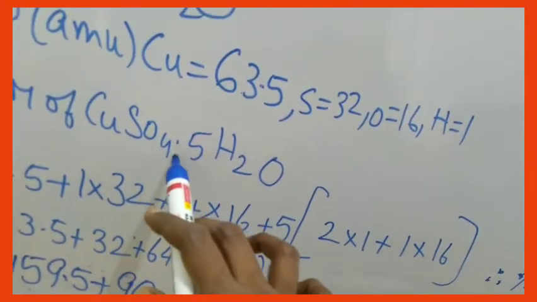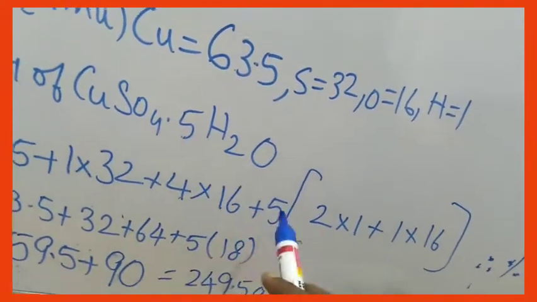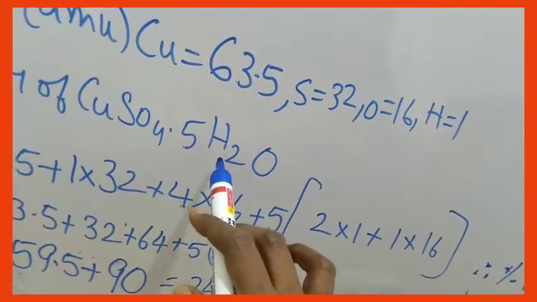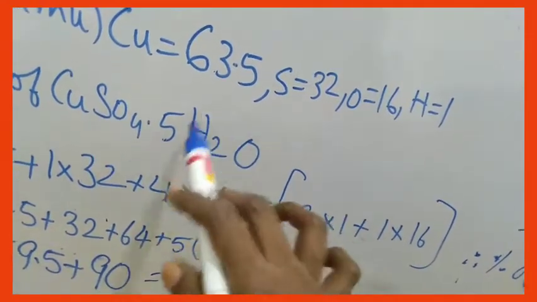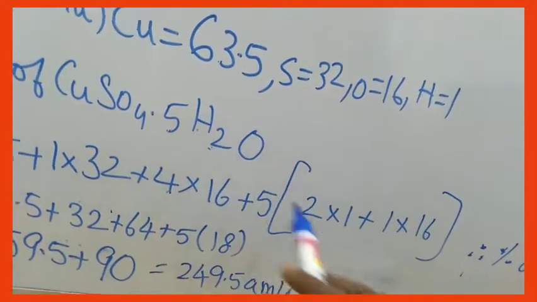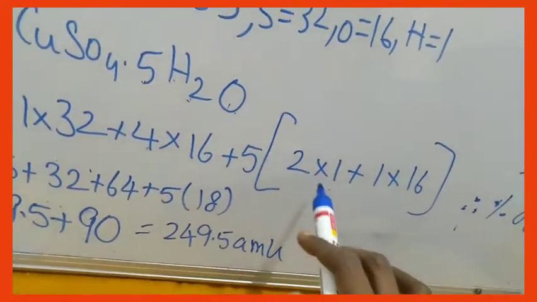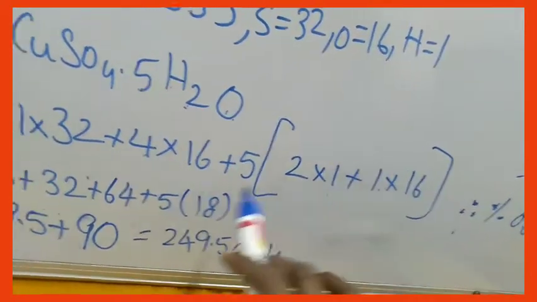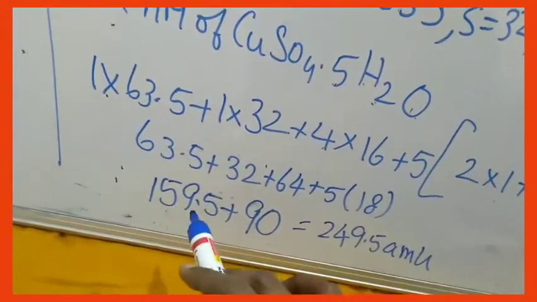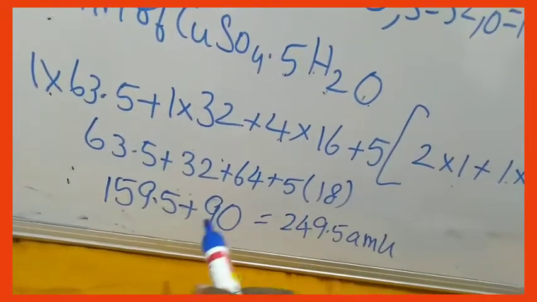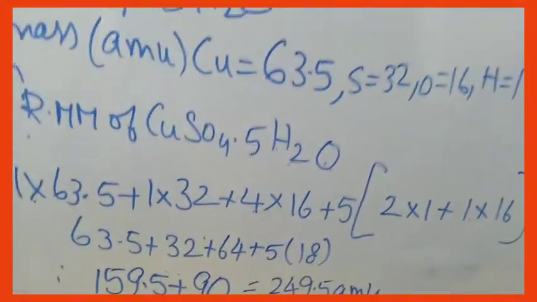Plus, see here, dot 5H2O. That means it has 5 molecules of water. So 5 into, in brackets, the molecular mass of H2O: 2 into 1 plus 1 into 16. 2 into hydrogen atomic mass 1 and 1 into oxygen atomic mass 16. So 2 into 1 plus 1 into 16 is how much? 18. So 5 into 18. You add up all these values. You get 159.5 plus 5 into 18, which is 90. Total is 249.5 atomic mass.